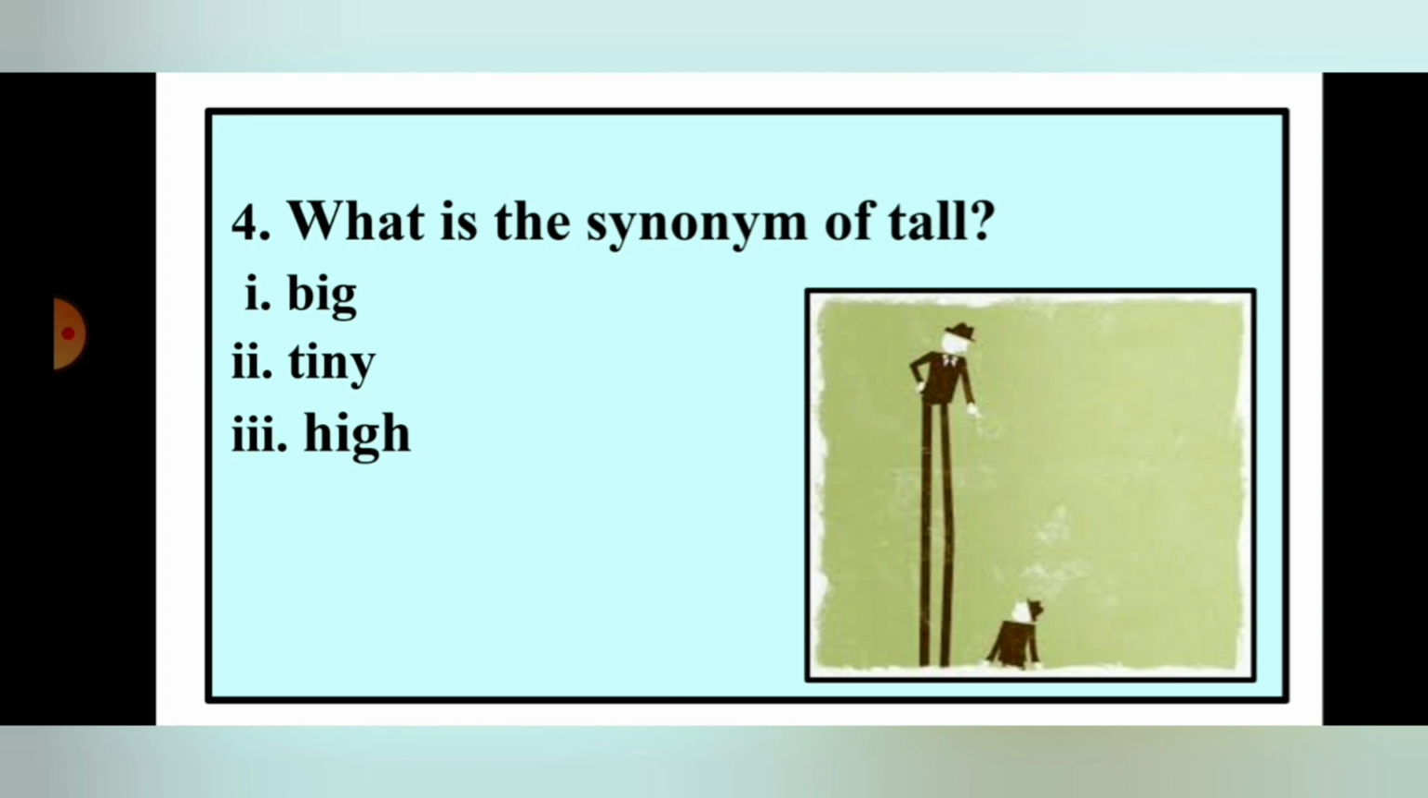So number 1 is big, number 2 tiny, number 3 high. If you have learned the synonyms properly, you must know which one is appropriately the synonym of the word tall. And don't think that big will relate to it, because there is another word for big. So try to find out that word also and try to find the exact synonym for the word tall.